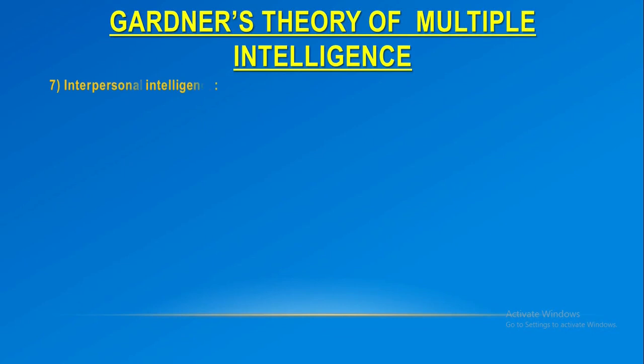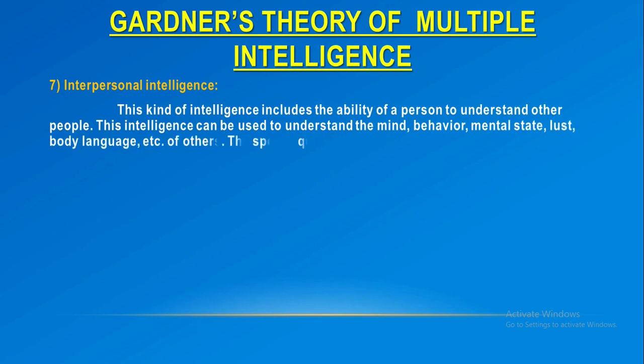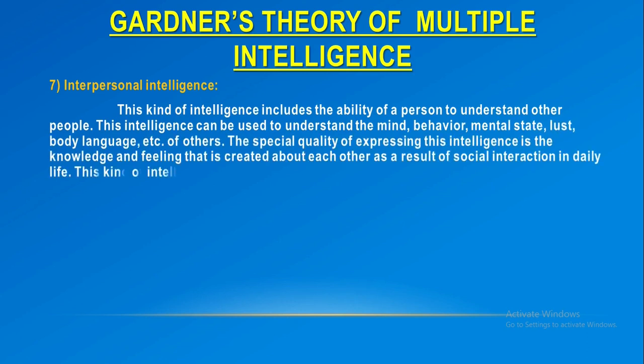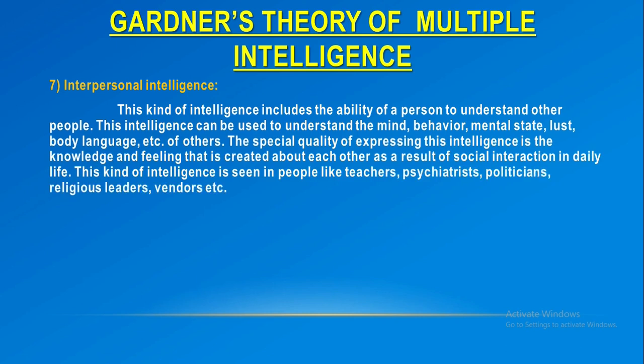Next is interpersonal intelligence. This kind of intelligence includes the ability of a person to understand other people. This intelligence can be used to understand the mind, behavior, mental state, lust, body language, etc. of others. The special quality of expressing this intelligence is the knowledge and feeling that is created about each other as a result of social interactions in daily life. This kind of intelligence is seen in people like teachers, psychiatrists, politicians, religious leaders, vendors, etc.